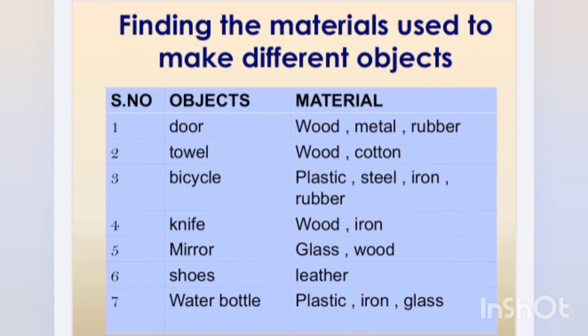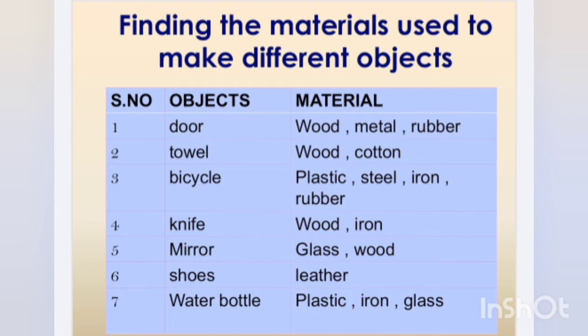Knife is made of wood, iron. Mirror. Mirror is made of glass and wood. Shoe. They are made of leather. Water bottle. Water bottle may be of plastic, iron or glass. Pot. Pot is made of iron, mud and plastic.